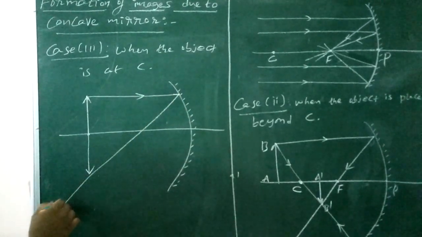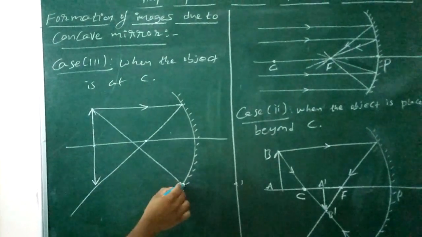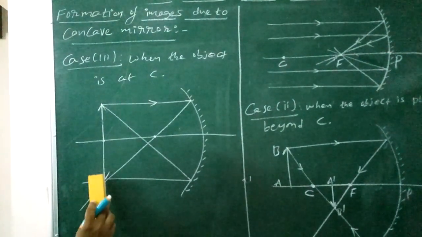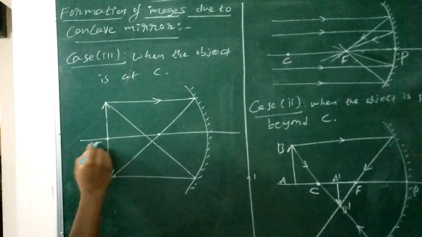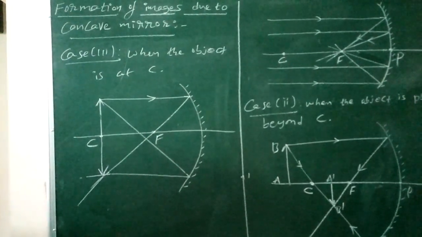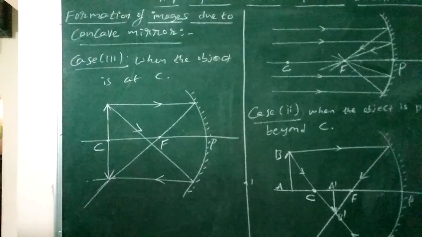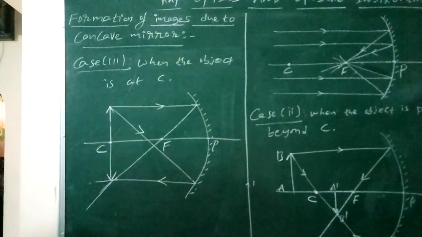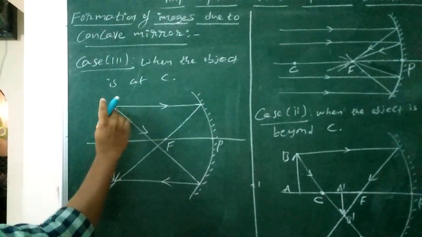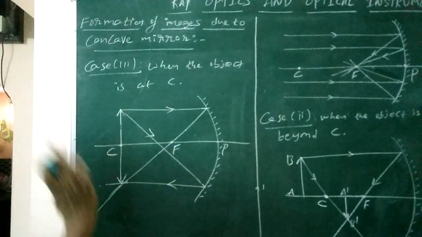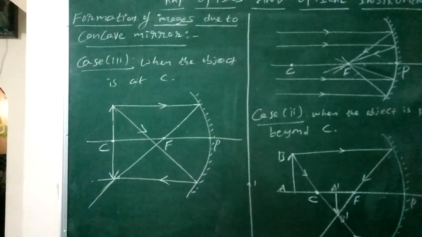The light ray passes through the focus, and another light ray goes like this. Both light rays meet at a point where the image is formed. This is the center of curvature, this is the focus, and this is the pole of the mirror. When the object is at the center of curvature, the nature of the image is real, inverted, and the same size as the object. The image is formed at the center of curvature, where the object is placed.